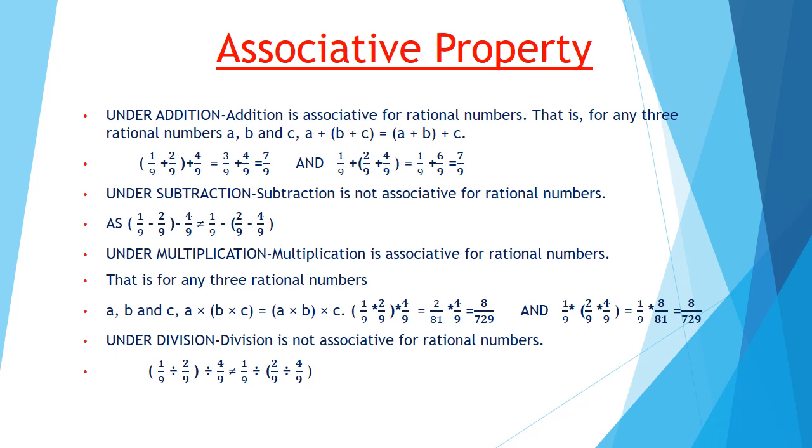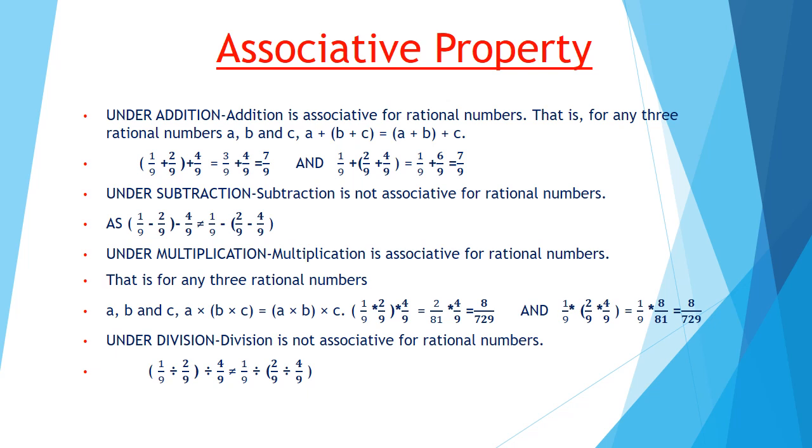Now in case of multiplication, multiplication is associative in case of rational numbers, as A into B multiplied with C is same as B into C multiplied with A. Consider again the same numbers: 1/9, 2/9 and 4/9.